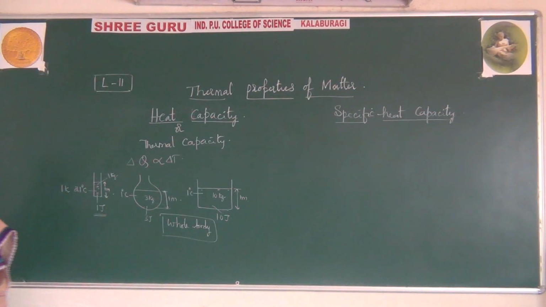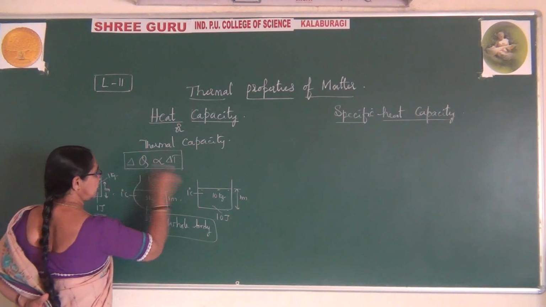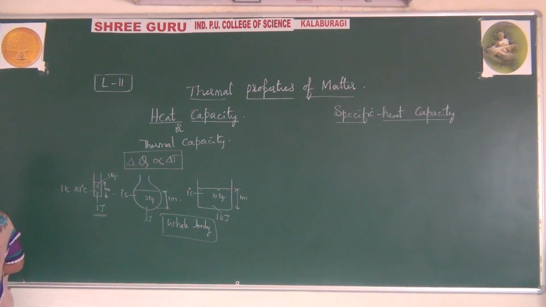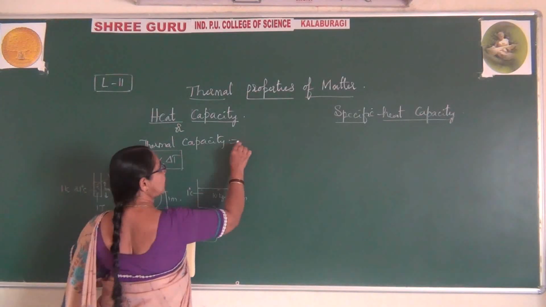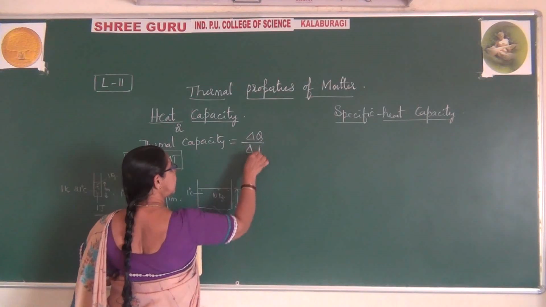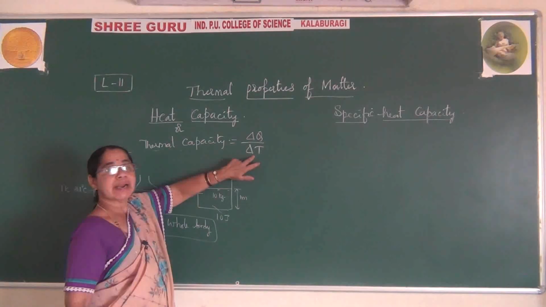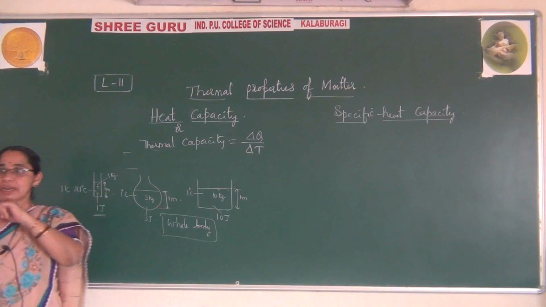So what do you observe from this thermal capacity? Here delta Q is directly proportional to delta T. Delta Q is directly proportional to delta T, means that the amount of heat which is applied to it is nothing but the thermal capacity. Whenever you want to say thermal capacity, it is represented by delta Q by delta T. So here delta Q, the amount of heat, is required and delta T is the rise in temperature, that gives thermal capacity to raise the temperature by 1 degree centigrade.